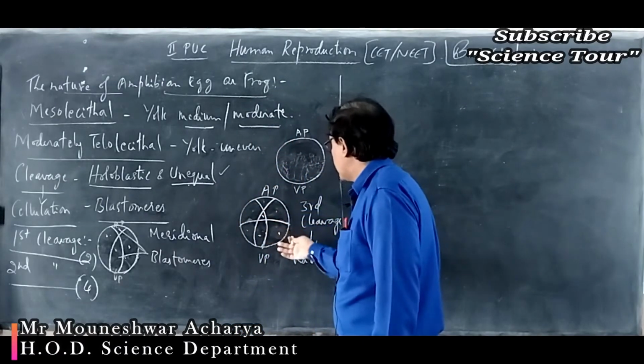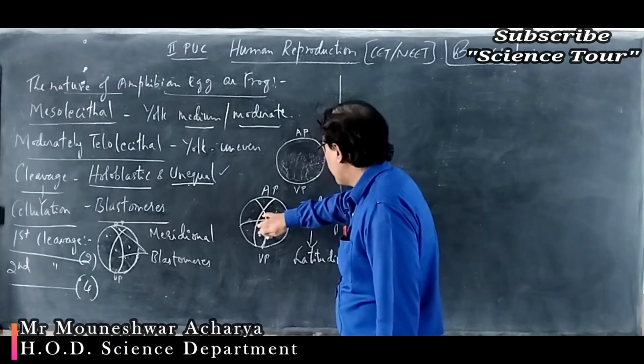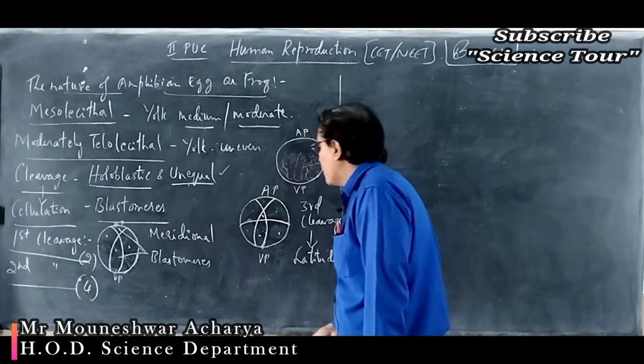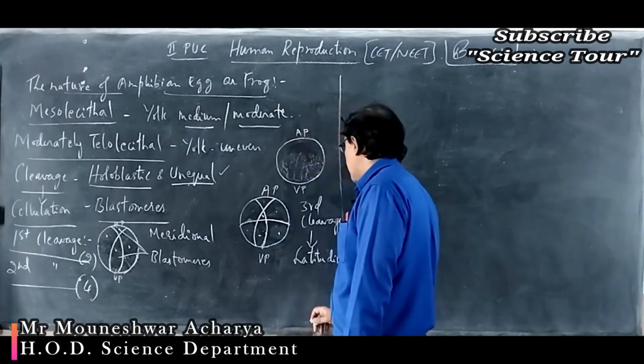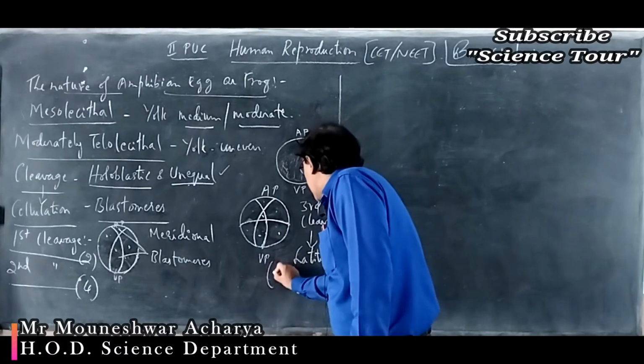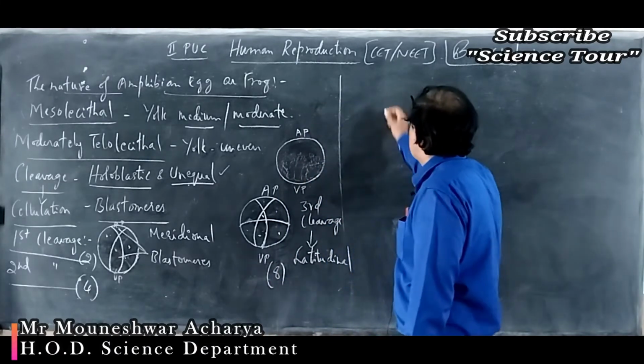1, 2, 3, 4, 5, 6, 7. Another one on the other side. Okay, the 3D dimension I cannot show here. So the latitudinal cleavage results in the formation of how many blastomeres? Third cleavage means 8 blastomeres.